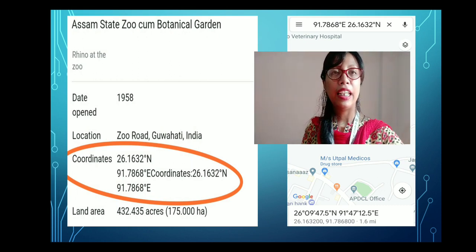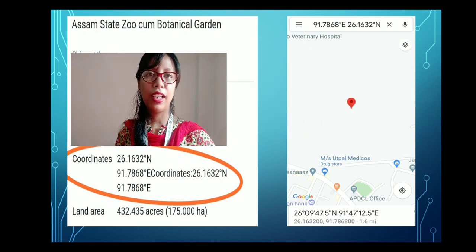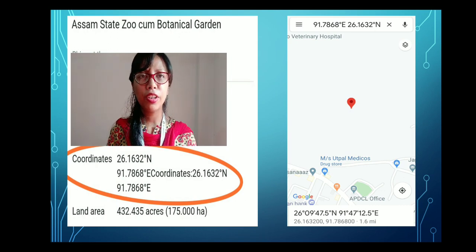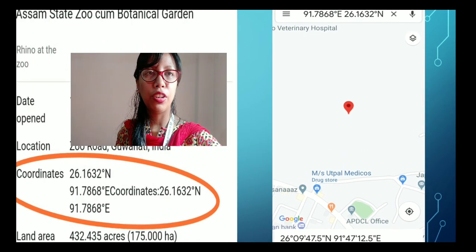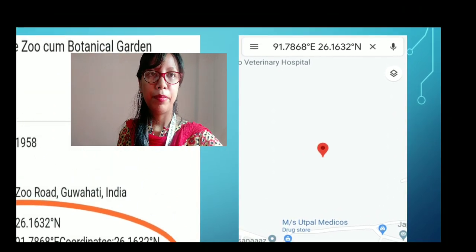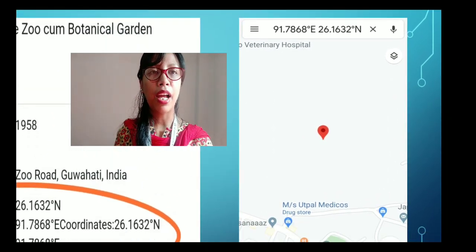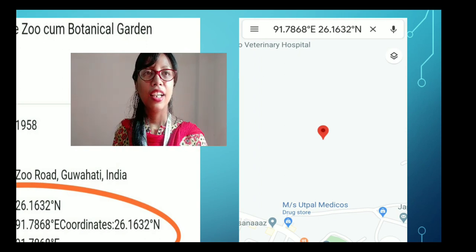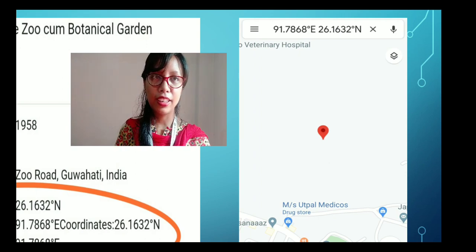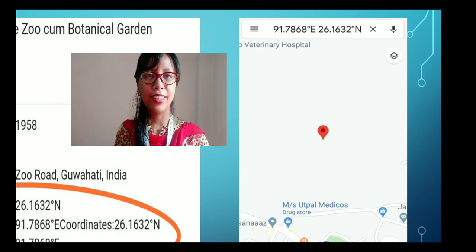Clear? Now you can either copy it or write it in your notebook or somewhere else, and then take out your Google Maps. You can type the coordinates above, where the search is, and then press enter.